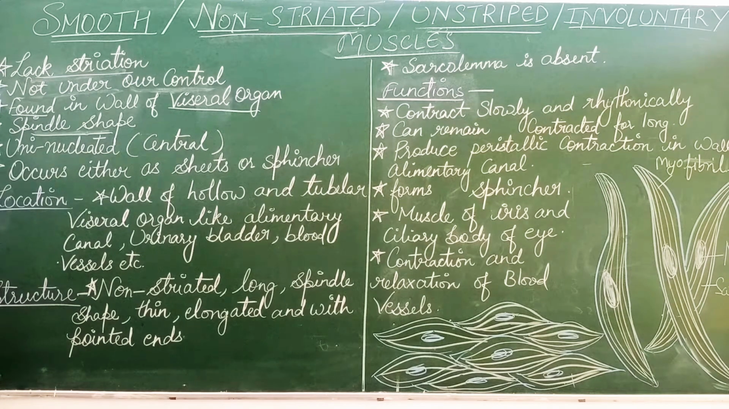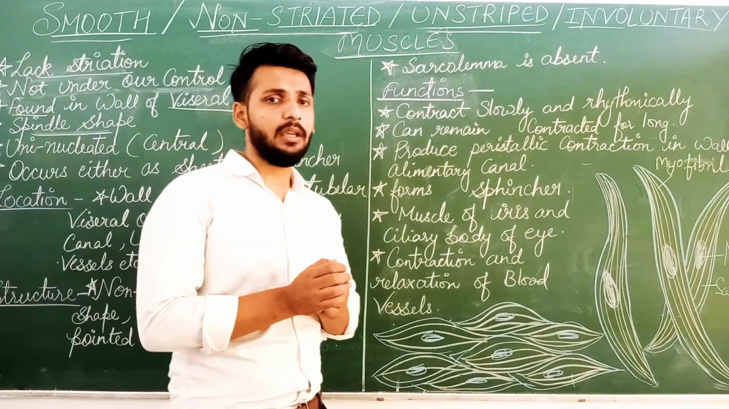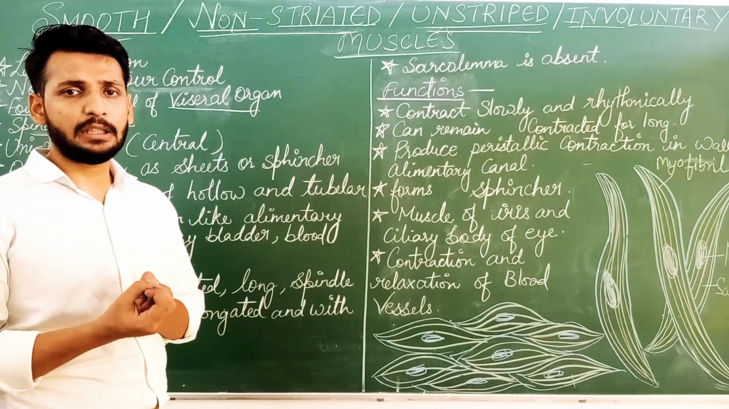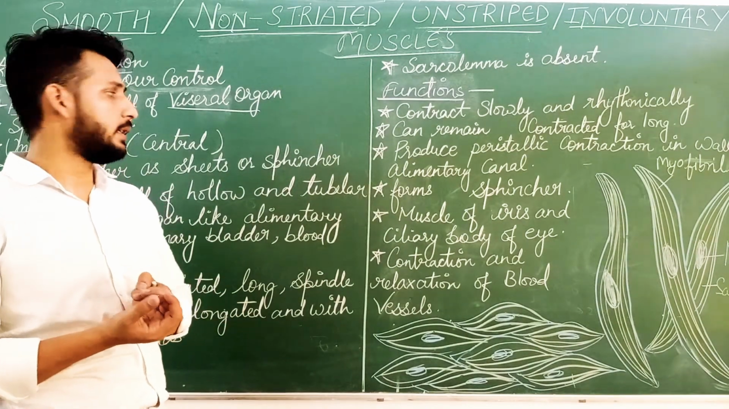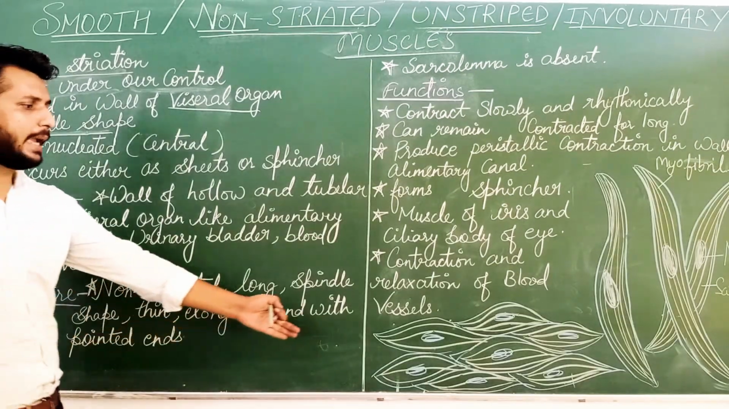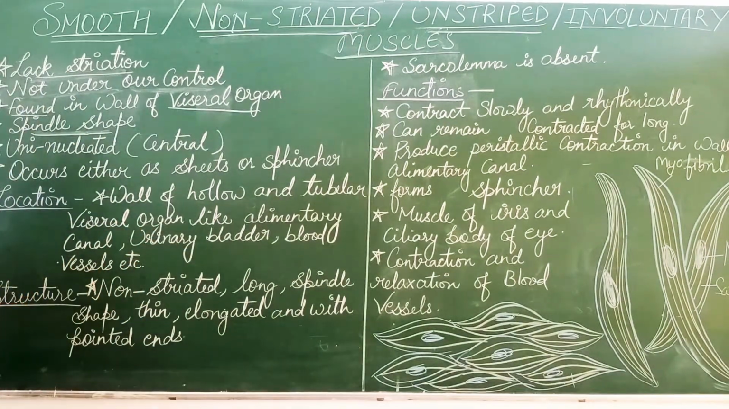It occurs either as sheets or sphincters. Sphincters, like in the urinary bladder, form the sphincters or opening, or occur in the form of sheets like this, right? So these occur in the form of sheets or sphincters.